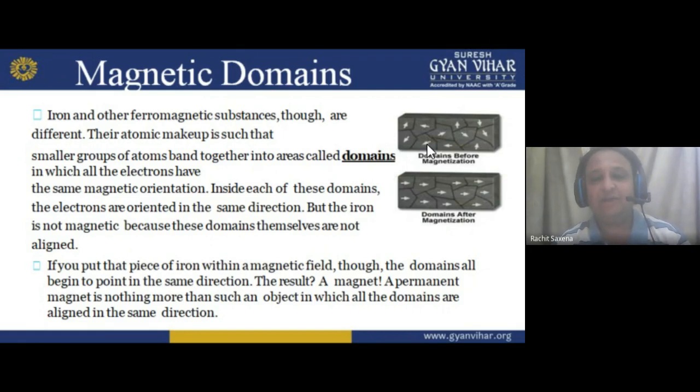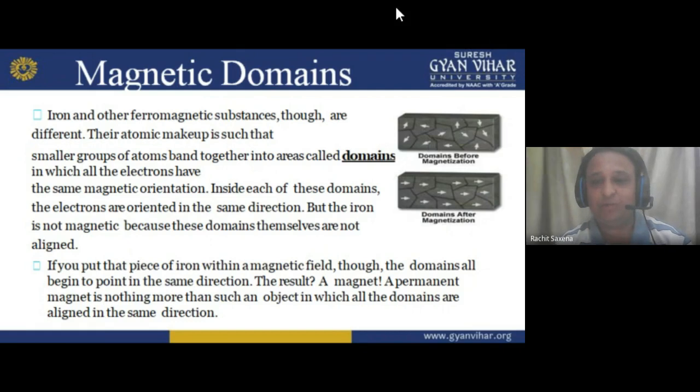So iron and other ferromagnetic substances, though they are different, their atomic makeup is such that smaller groups of atoms band together into areas called domains, in which all the electrons have the same alignment.